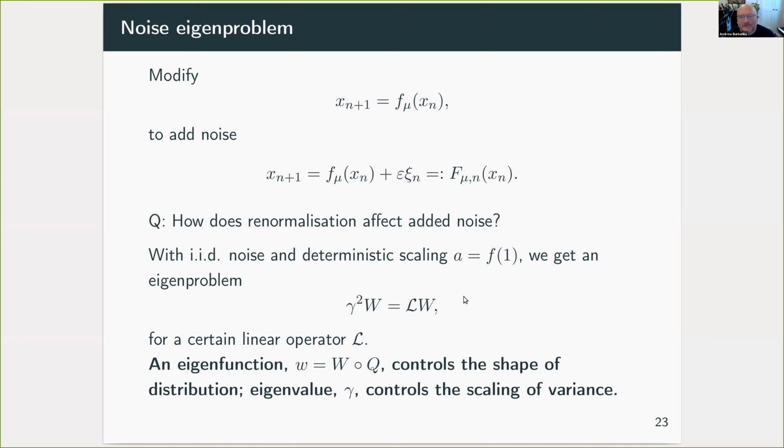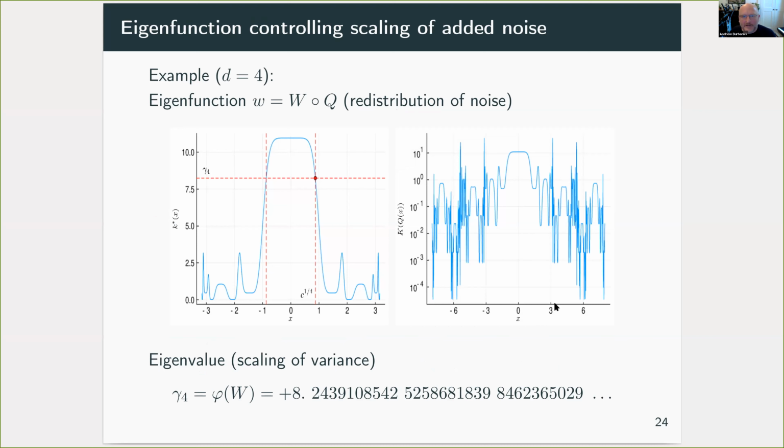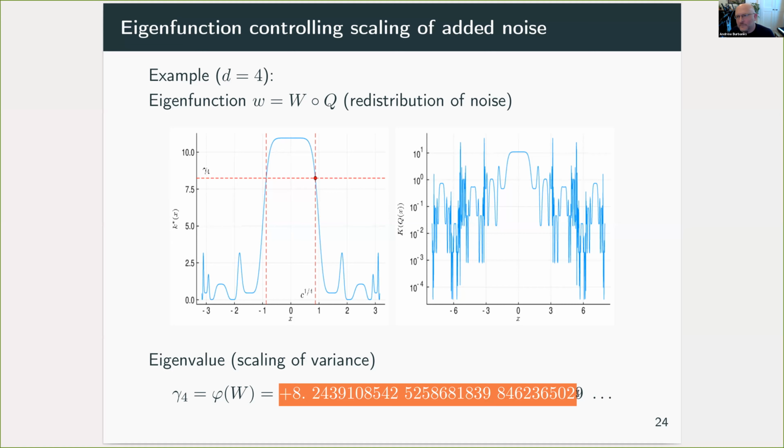And what's rather beautiful in this case is that one of the eigenfunctions controls how the shape of the distribution changes when we renormalize, and the corresponding eigenvalue controls by how much the total variance gets scaled when you renormalize. And one can again use a similar contraction mapping Newton argument to bound this corresponding eigenfunction as illustrated here, and the corresponding eigenvalue responsible for the universal scaling of the noise.